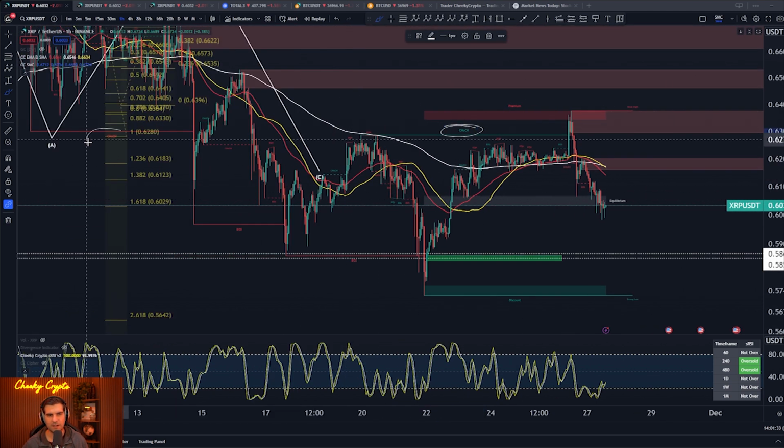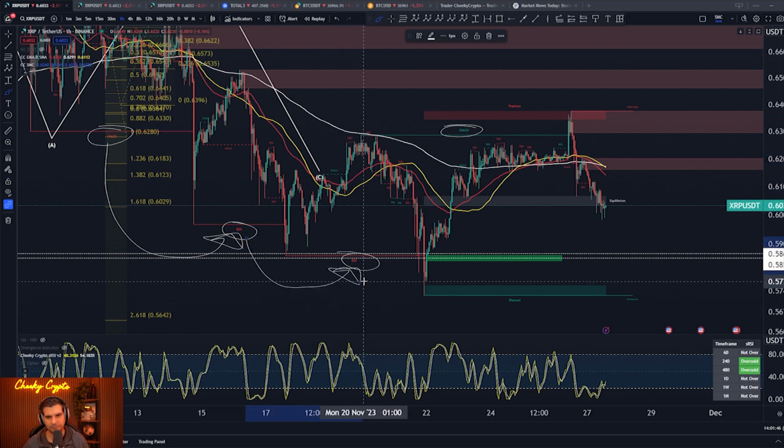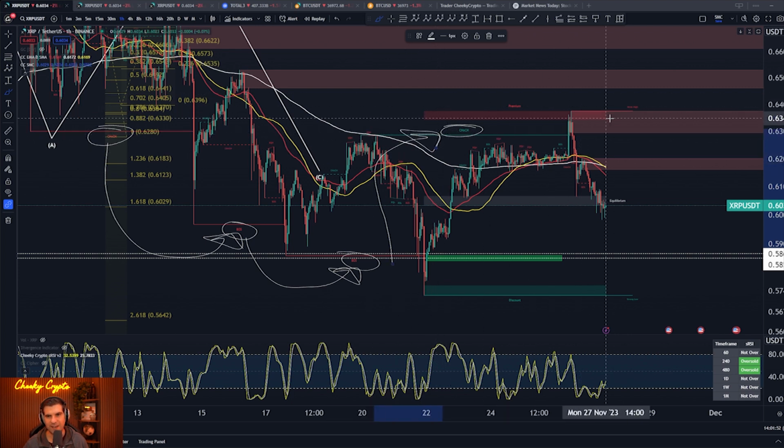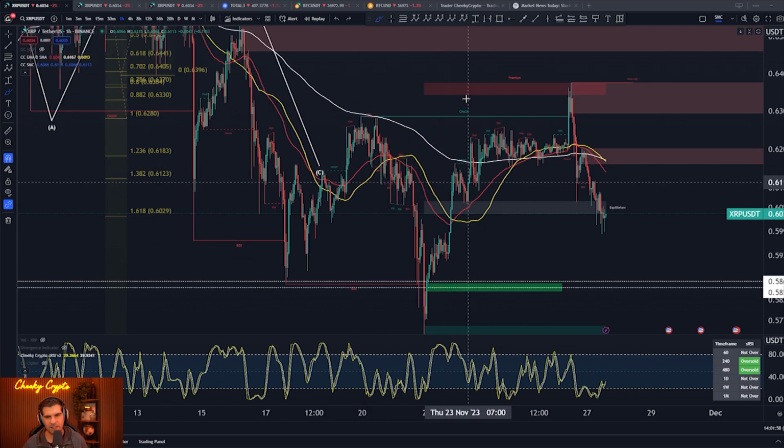If we take a look back here, you can see that we had a change of characterization into a bearish state of play. We had these two BOS structures. These break of structures confirm that we are in fact in a bearish state of play, right? Then, of course, this got broken when we had this new change of characterization into a bullish state of play, but they haven't had any break of structures to confirm it just yet. So this could be a bit of a fake out, this move to the upside.